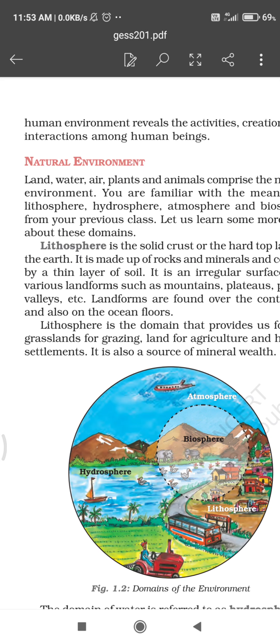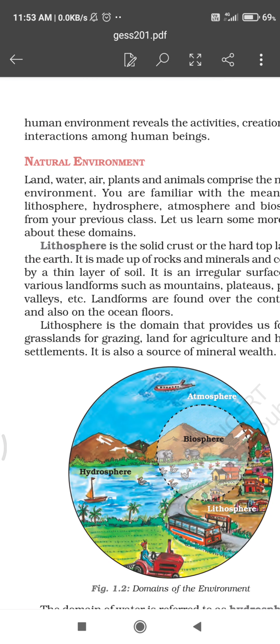And there are domains of environment, domains of natural environment. So what are domains? Lithosphere, hydrosphere, atmosphere and biosphere. These are domains of natural environment. So what is lithosphere? Lithosphere is the solid crust or hard top layer of the earth. So whatever we see on the top layer of earth is our lithosphere. In simple language we can say land is lithosphere.